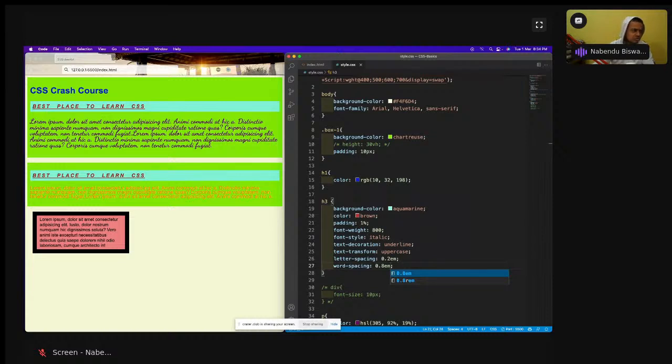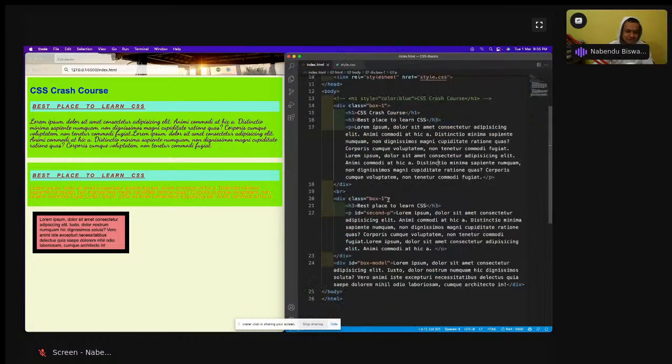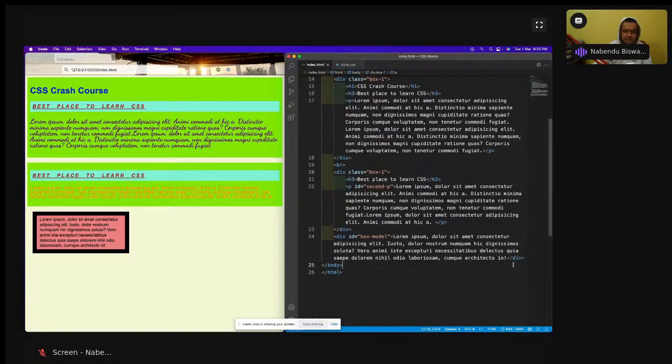Okay, so the next thing which we are going to do is let us style some list. Okay, so let us style some list, and we're going to style some tables also. So first let us style some list, because this is a CSS class in which I want to tell a lot of things. So this is not like the one which I do on a weekend. We are going to learn about a lot of things.